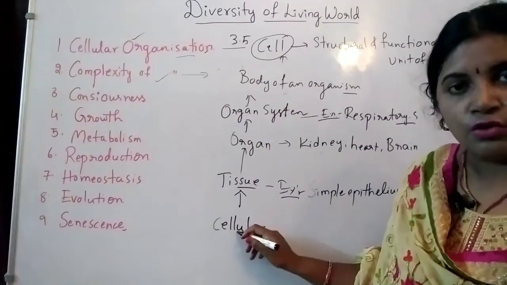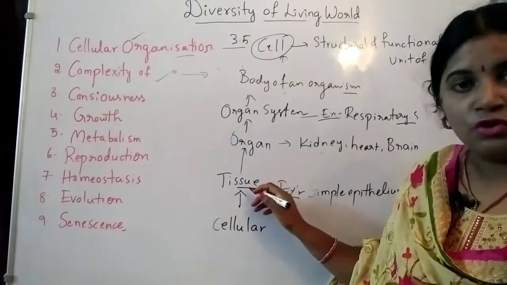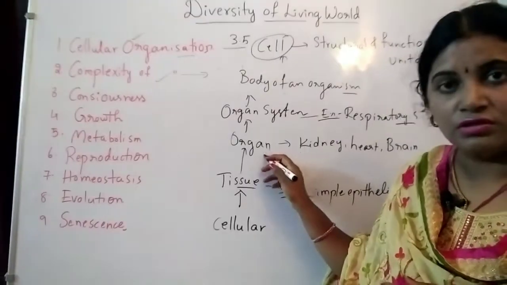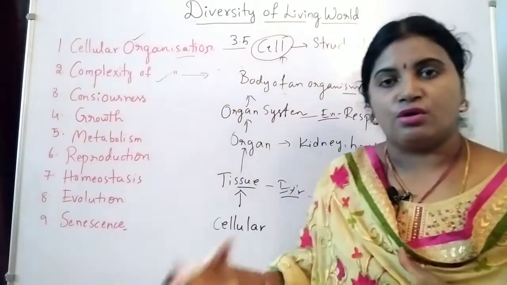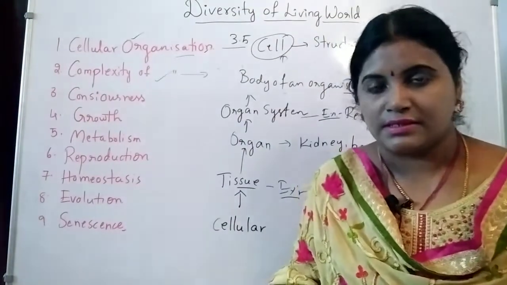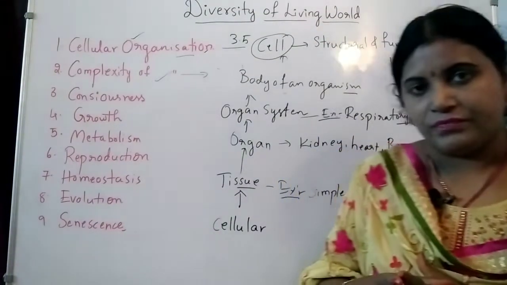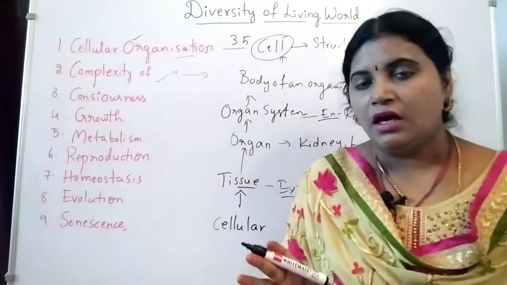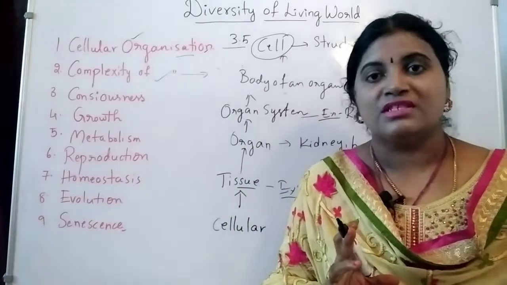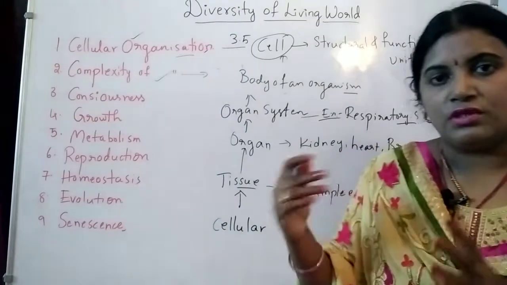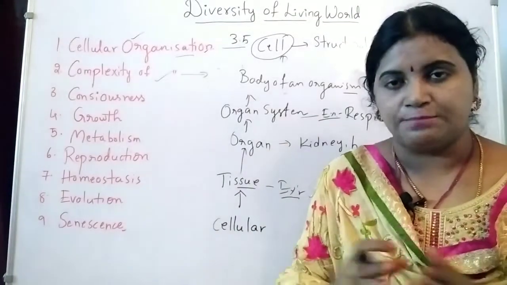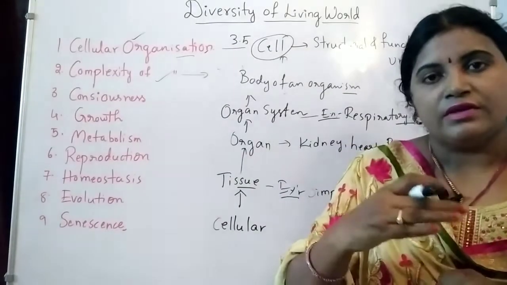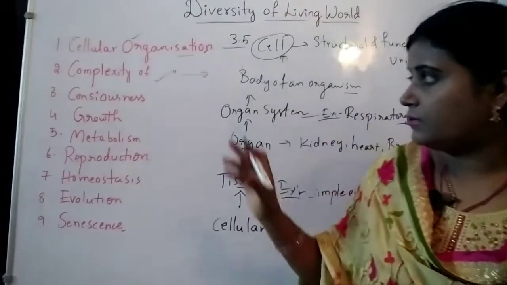Cellular level, group of cells forms as tissue, group of tissues forms as organs, group of organs forms as organ systems, many organ systems together form the body of an organism, based on the functionality and also on the structures. Mainly it is based on the functionality, the work they do. That is about the complexity.